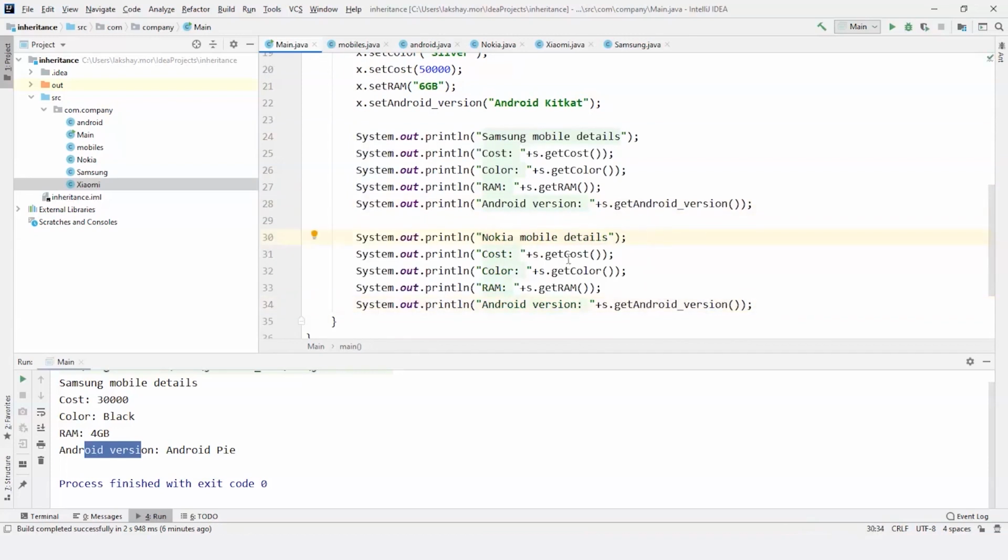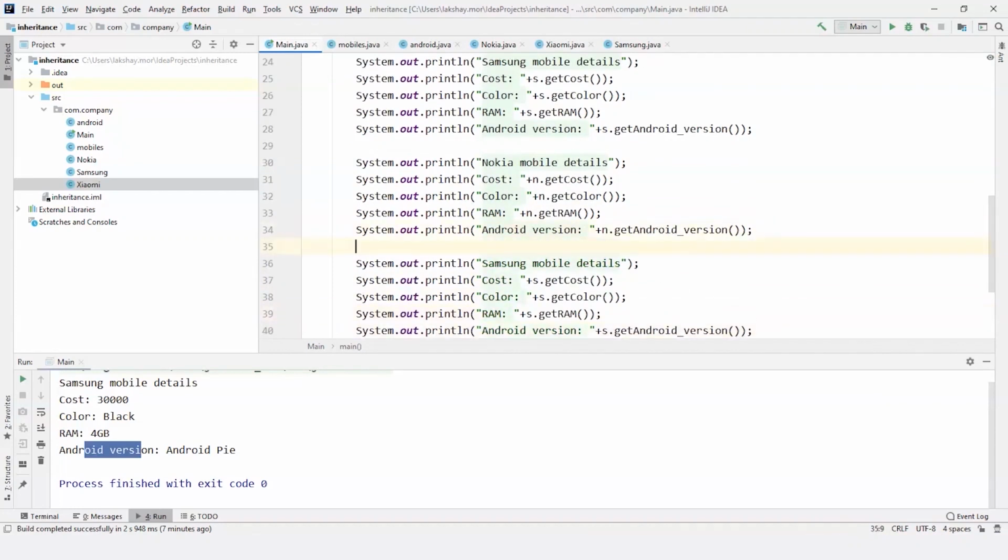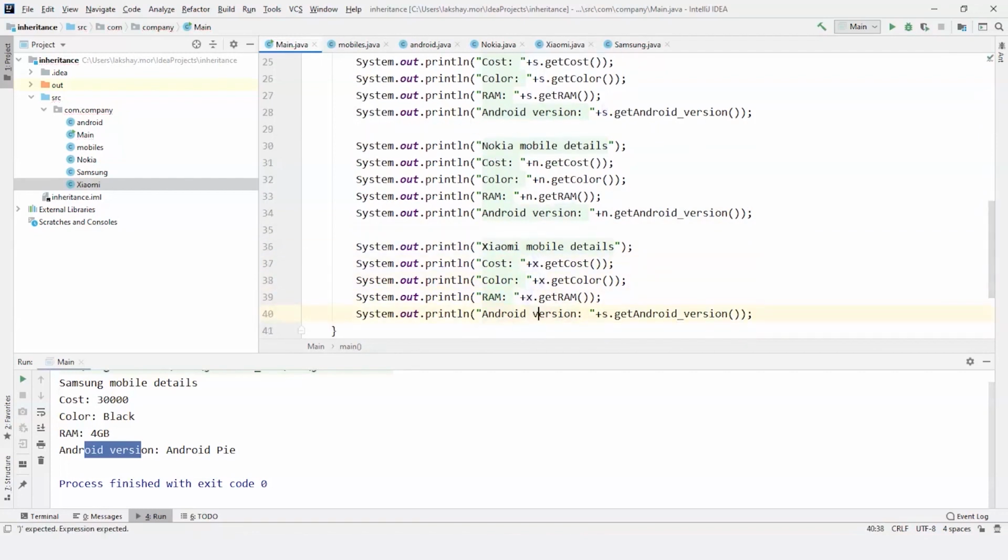Instead of Samsung, for Nokia it gets N instead of S, and now again copy paste. Now Xiaomi, X dot X, and finally X. So with this I have completed the program.